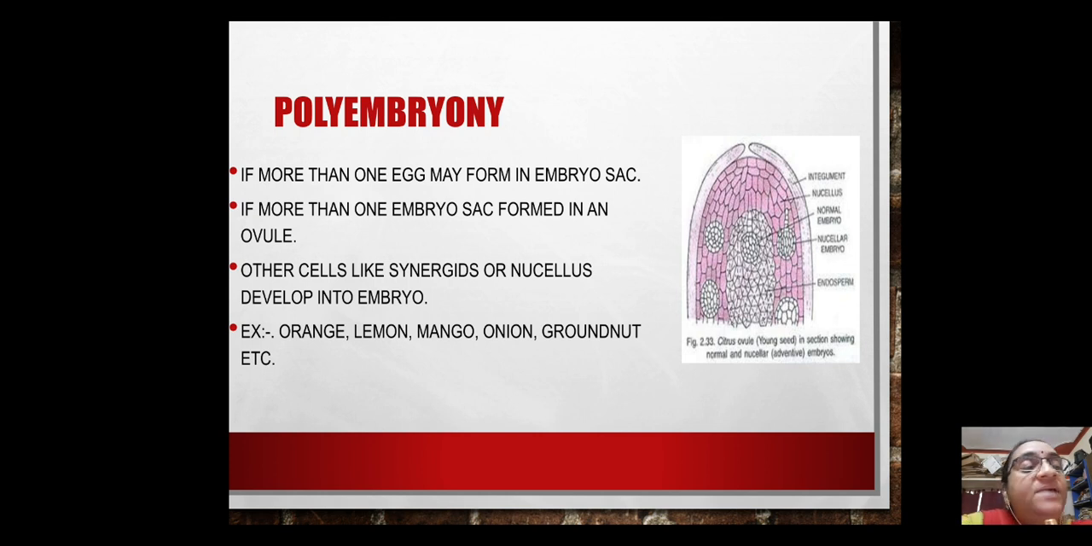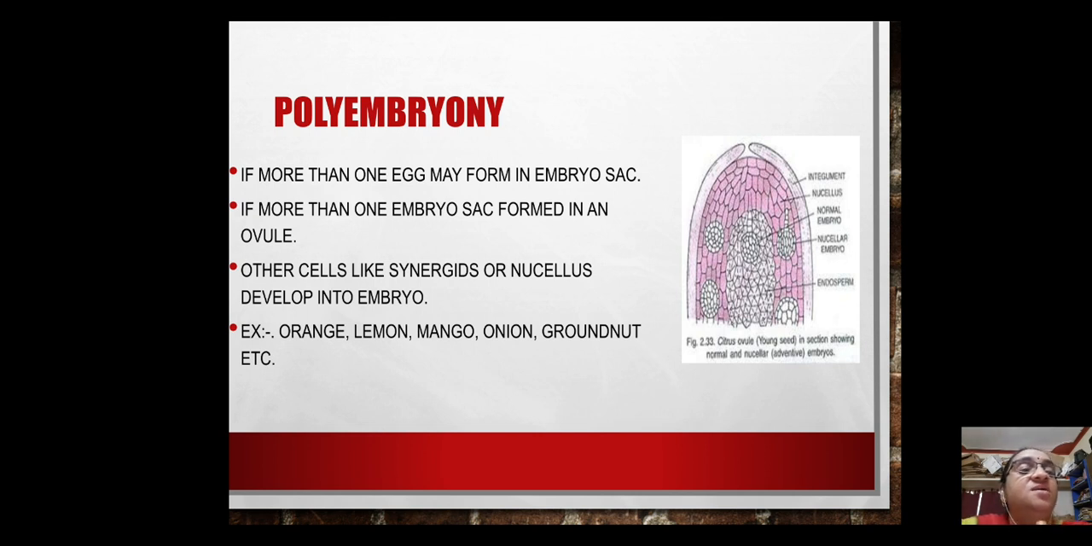Polyembryony, development of many embryos. If more than one egg forms in an embryo sac. Till now what have we seen? In a particular anatropous ovule there is one egg. So when we have one egg there, it is going to give rise to one zygote or one embryo. But if many embryos are formed, what does that mean? It means some other cell of the ovule is also developing into embryo. Other cells like synergids or nucellus can also develop into embryo. It is a common feature in citrus, mango, etc.